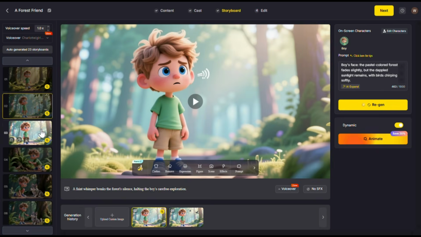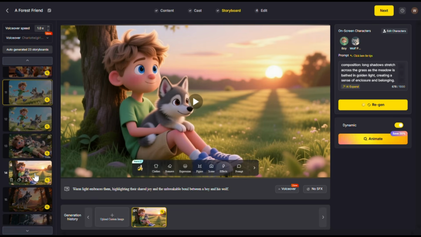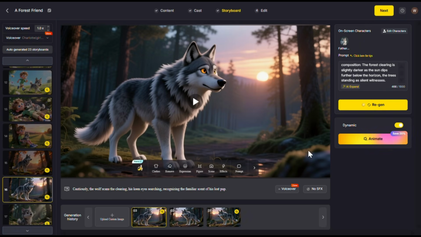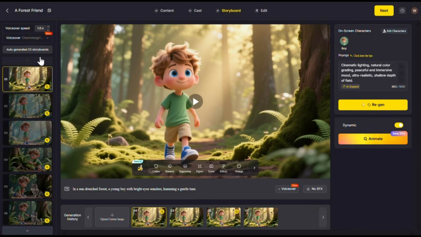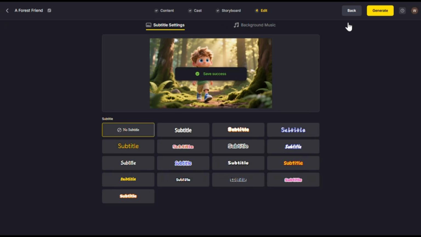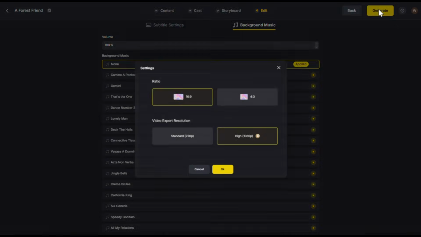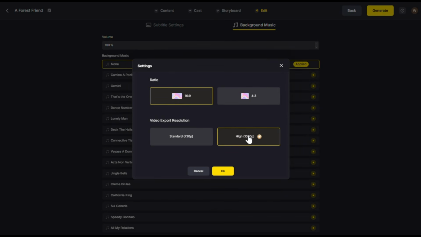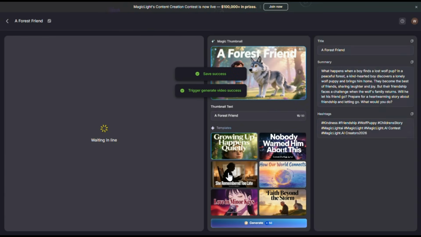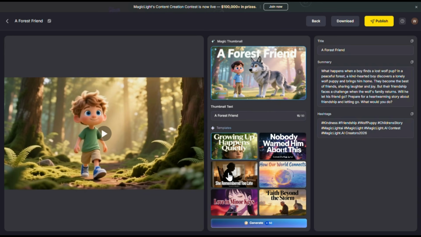Now, for most of the scenes, it did a perfect job, and for a few, I was not really happy, so I individually regenerated them. After the videos were ready, I increased the voiceover speed just a little bit, and then chose the voiceover character from these options, and that was pretty much it. Now, to export the video, click on next, then choose the settings as per your needs, and simply click on generate. Then choose the aspect ratio and quality and click on OK. Once it's done processing, you can download it from here, and you can also publish it into the MagicLight dashboard if you want. That was pretty easy, wasn't it?